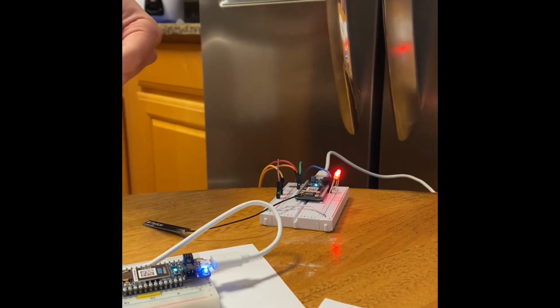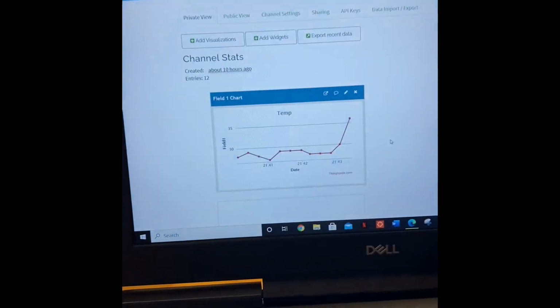And there it goes. Awesome. And this is live data.